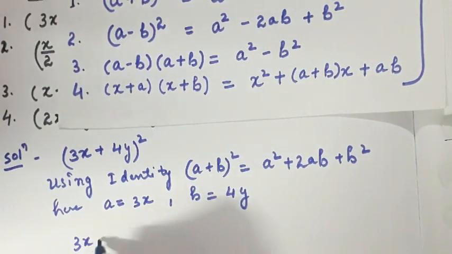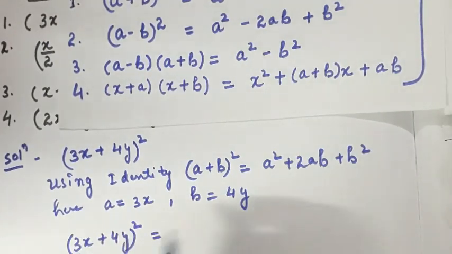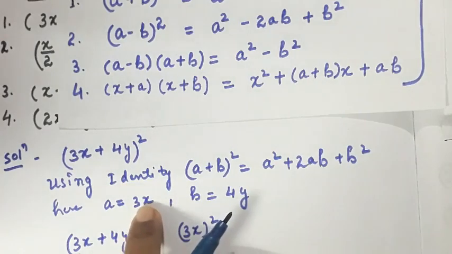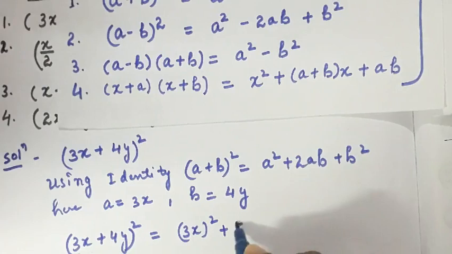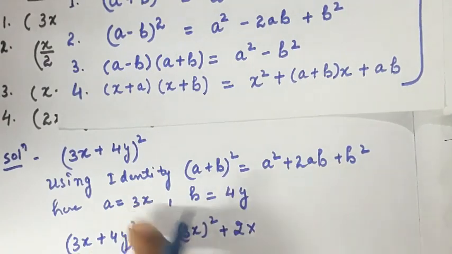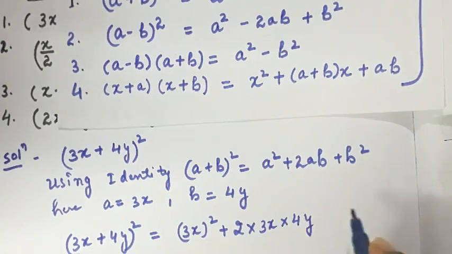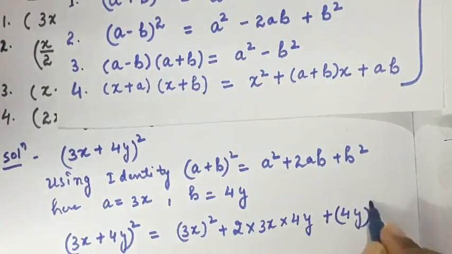So the expansion of (3x plus 4y) will be a square, that is (3x) whole square. I have just substituted the value of a, that is 3x, in the identity. Plus 2 into a and b, a is 3x and b is 4y, plus b square, that is (4y) whole square, right?